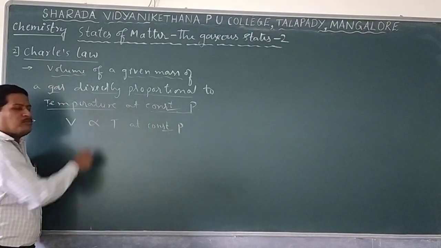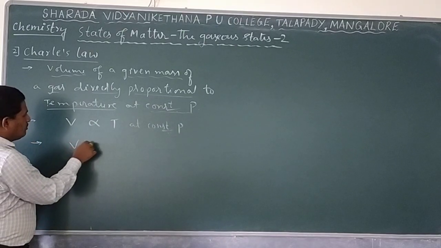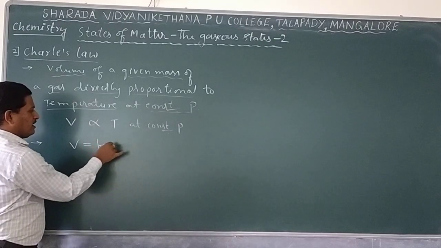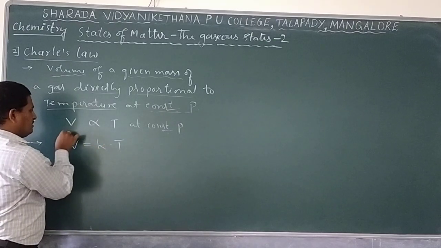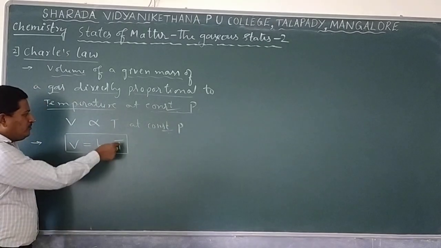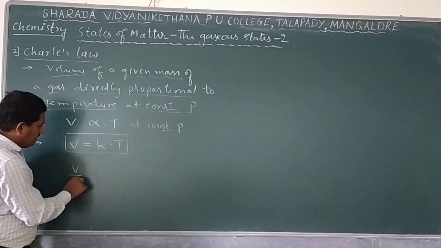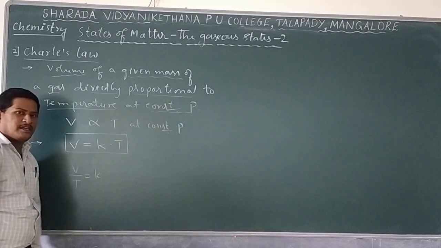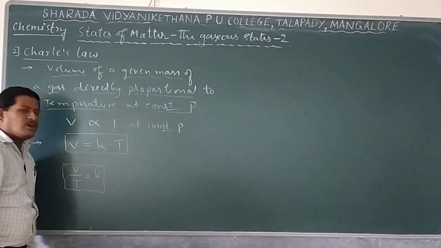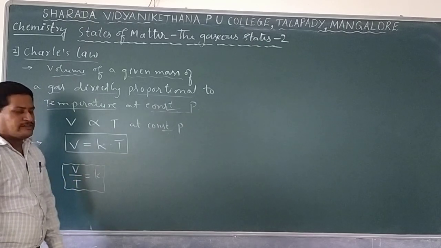So V is directly proportional to T. And if we write it as a formula, V equals, removing the proportionality symbol by putting a constant, let us say K, into T. So this is one of the equations, V equal to K into T. Or if you bring T to the denominator, we find V divided by T is equal to constant K. So volume divided by temperature is equal to a constant. This is the ultimate formula for Charles' law.